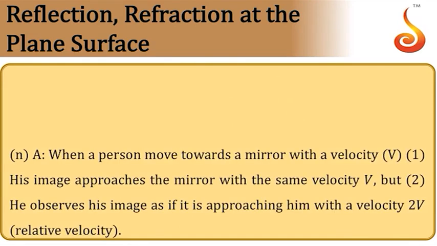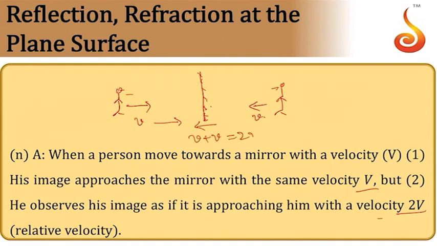Next, when a person moves towards a mirror with a velocity v, his image approaches the mirror with the same velocity v, but he observes his image as if it is approaching him with velocity 2v. So if there is a mirror here, if a person standing starts running towards the mirror with velocity v, then the image also moves with respect to the mirror with velocity v only. But the relative velocity between image and object will be, since both are approaching each other, v plus v, that will be 2v.